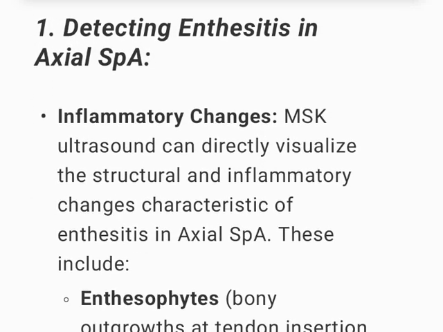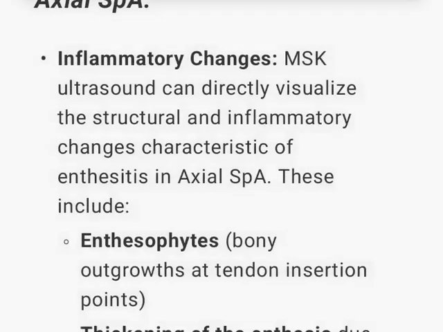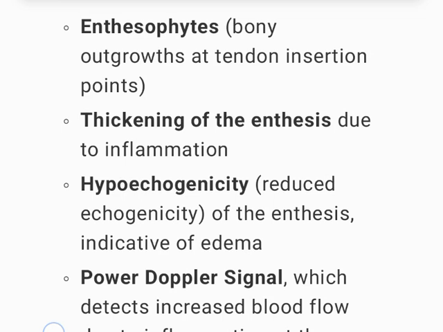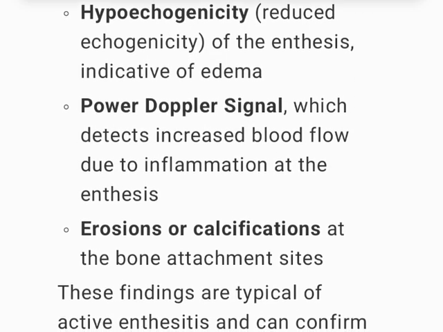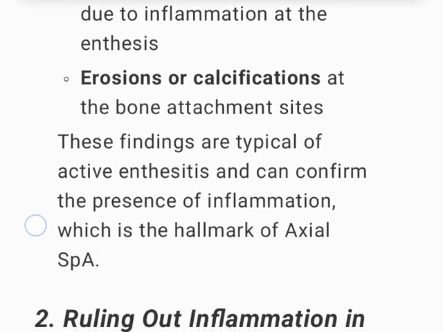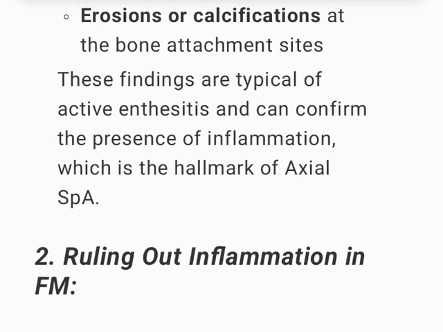1. Detecting enthesitis in axial SpA, inflammatory changes. MSK ultrasound can directly visualize the structural and inflammatory changes characteristic of enthesitis in axial SpA. These include enthesophytes, bony outgrowths at tendon insertion points, thickening of the enthesis due to inflammation, hypoechogenicity, reduced echogenicity of the enthesis, indicative of edema, power Doppler signal, which detects increased blood flow due to inflammation at the enthesis, erosions or calcifications at the bone attachment sites. These findings are typical of active enthesitis and can confirm the presence of inflammation, which is the hallmark of axial SpA.